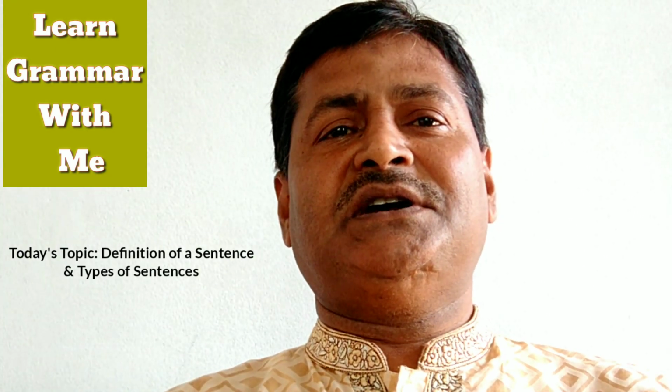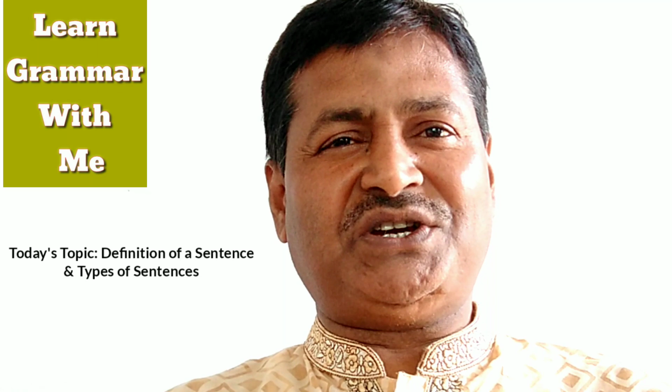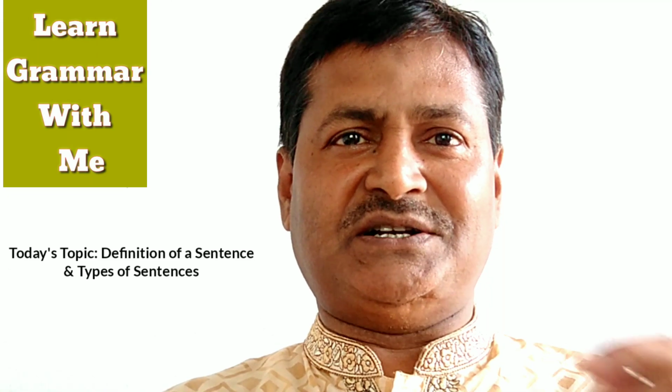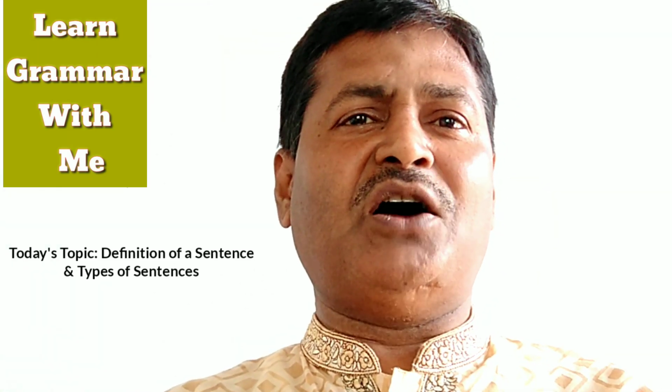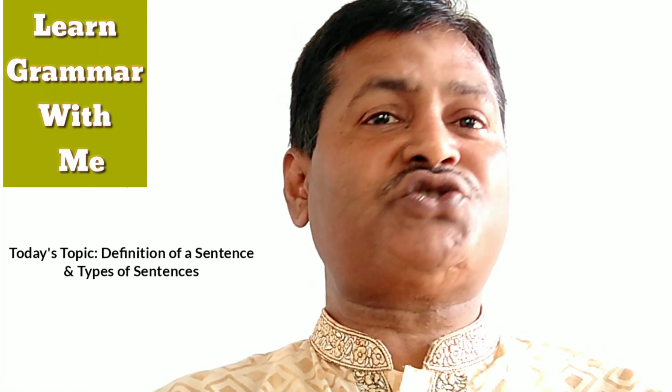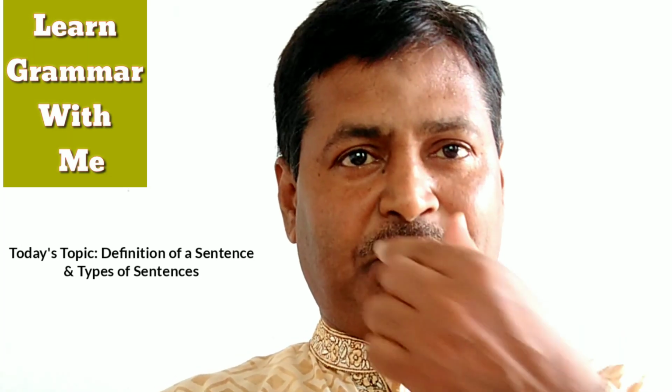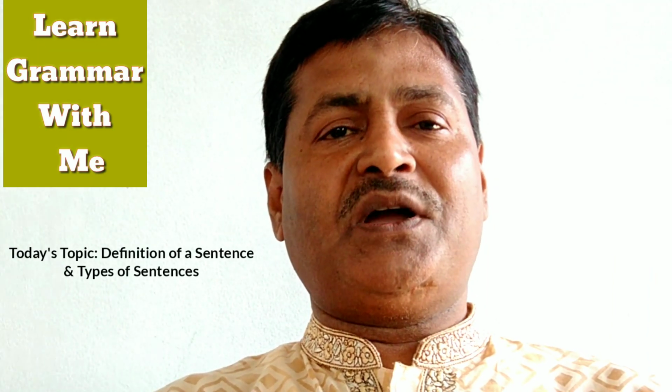Second, it must express a complete thought, not fragmented. Third, it must contain at least one subject, hidden or visible, and one verb comprising an independent clause. An independent clause contains an independent subject and verb and expresses a complete thought. What are the types of sentences? Structurally, sentences are of four types: simple sentence, compound sentence, complex sentence, and compound complex sentence.